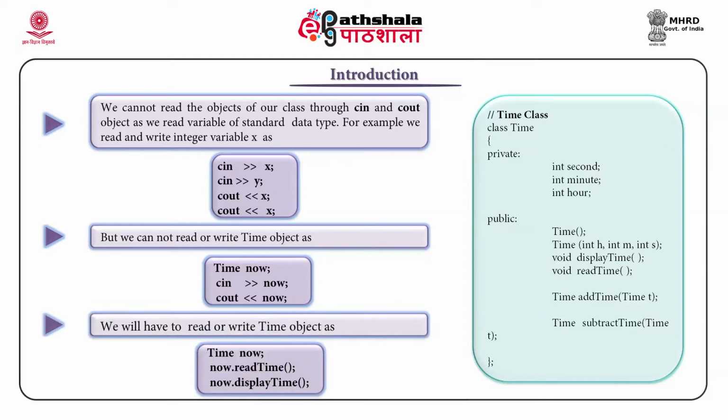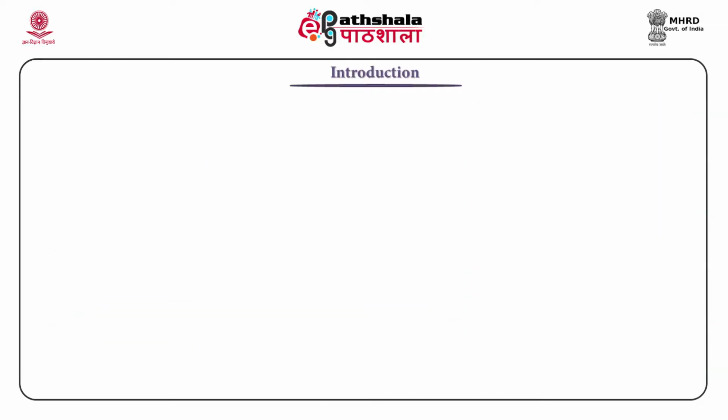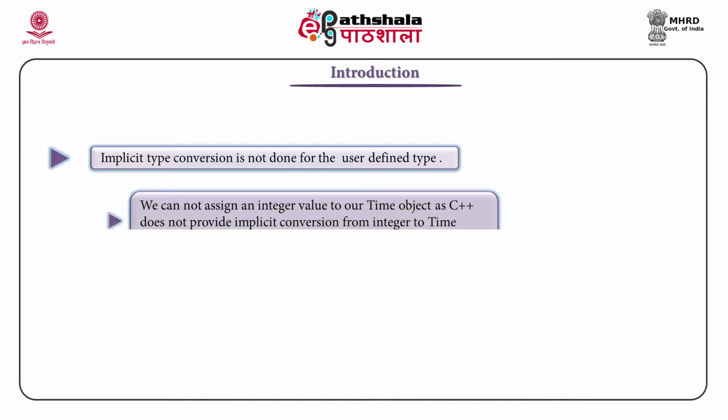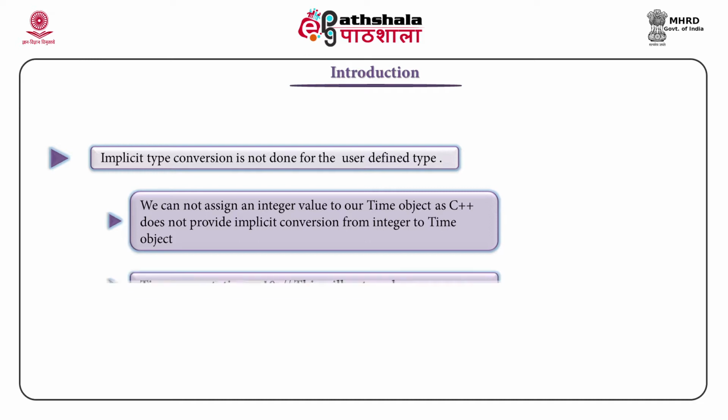The third limitation is that implicit type conversion is not provided for user defined data types. For example, if you want to assign an integer variable to a time object, the C++ will not allow you to do that, as in C++ the implicit conversion of integer from time class is not defined.